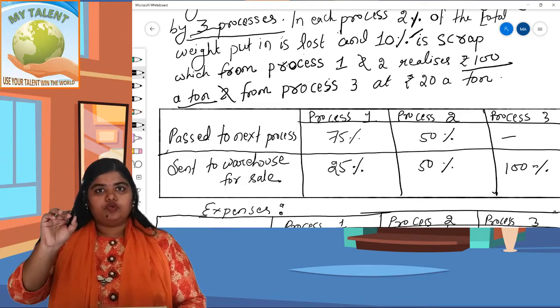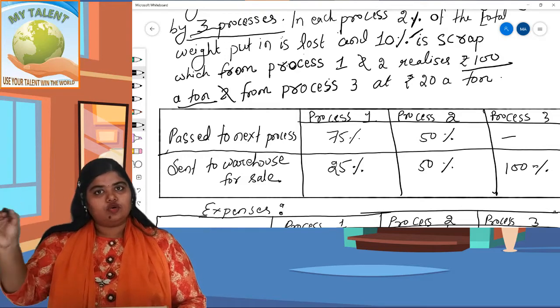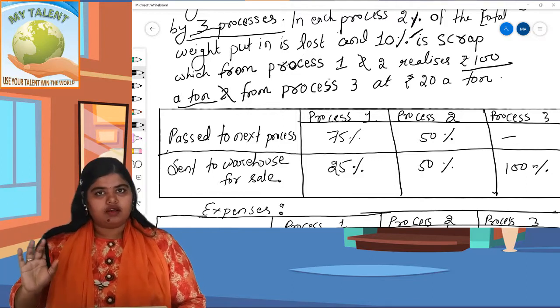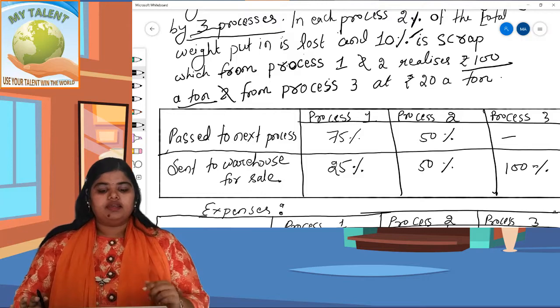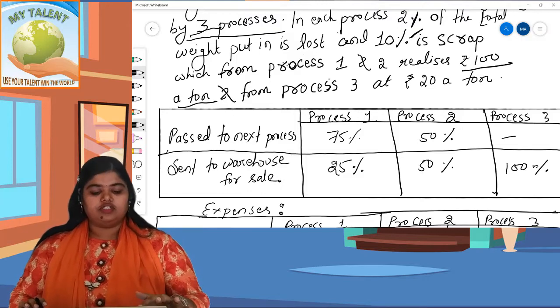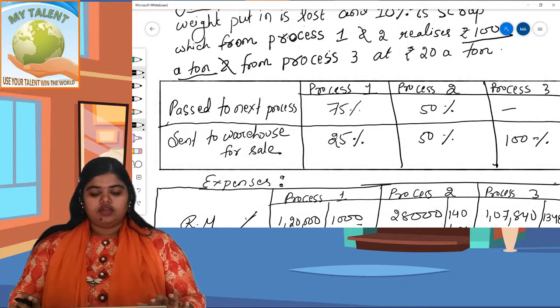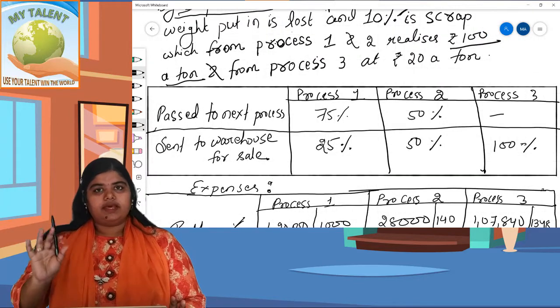That means the output has been transferred from process A to process B. So by transfer to process B, the balancing figure is written. But here it is divided into two parts. In the first table of the question, you can note what the balancing figure will be.